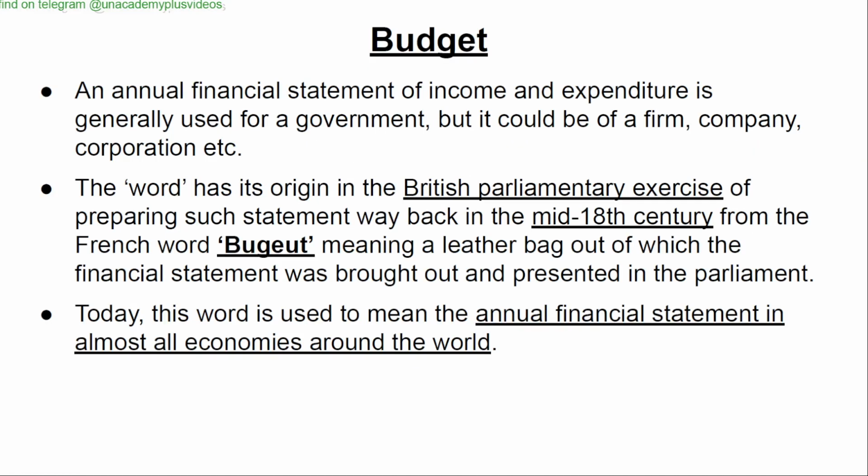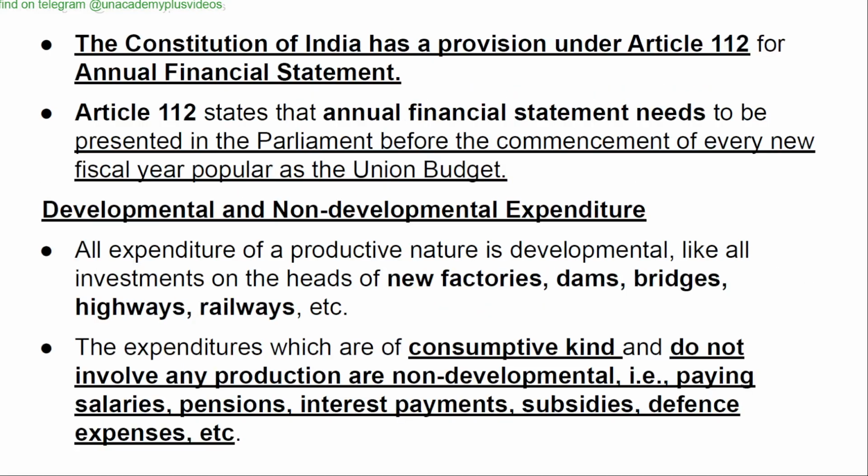Government budgeting. Budget. An annual financial statement of income and expenditure is generally used for a government, but it could be of a firm, company, corporation, etc. The word has its origin in the British parliamentary exercise of preparing such statement way back in the mid 18th century from the French word budget, meaning a leather bag. Today, this word is used to mean the annual financial statement in almost all economies around the world.